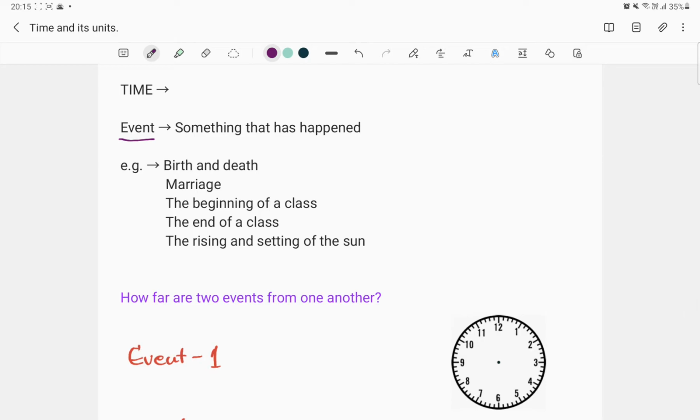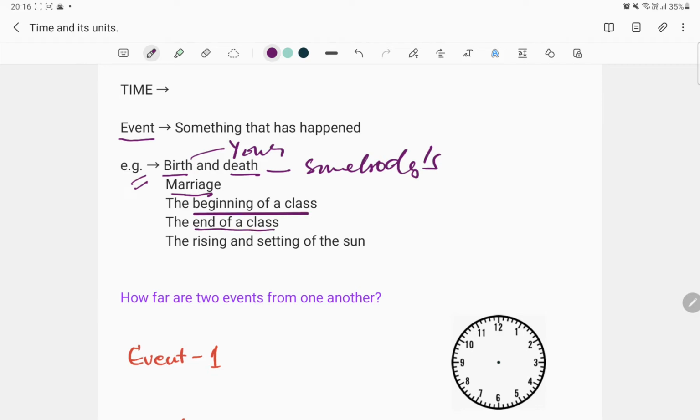For example, I was speaking a little while ago. When I started speaking, that was an event. Similarly, there are many other examples. Let's take some examples. The birth of somebody, a person, a thing, let's say an insect, the birth, let's say your birth, was an event. The death of a person, somebody's death, is an event. Marriage is an event. The beginning of the class is an event. The end of the class is an event. The rising of the sun is an event. The setting of the sun is an event.